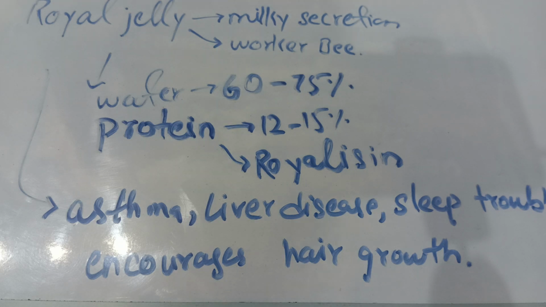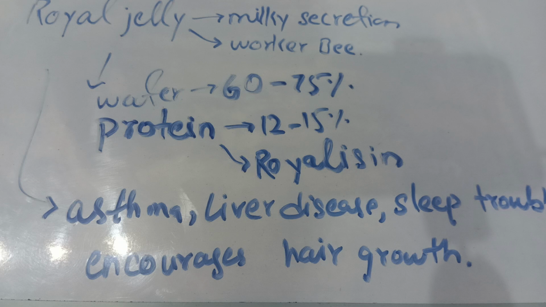Then we discussed the characteristics of honey: its color, its taste, and its odor. Then we discussed the chemical composition of honey. It consists of sugars, moisture, essential oils, and enzymes. And I have discussed what type of sugar and what type of enzyme they are.